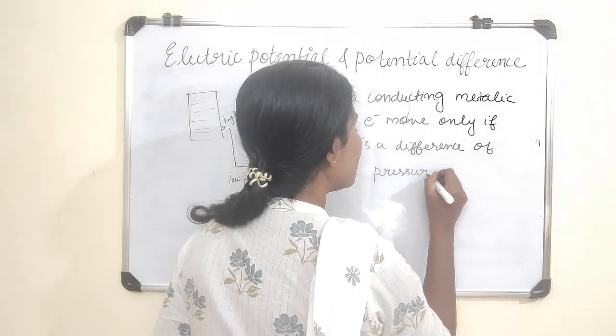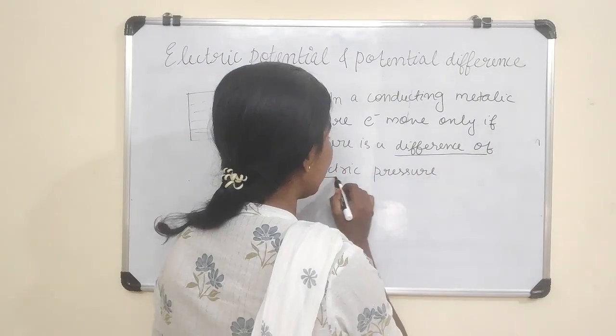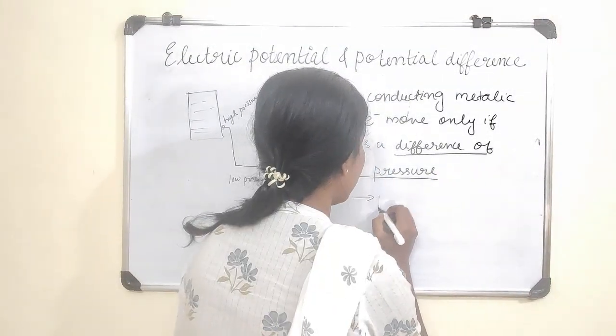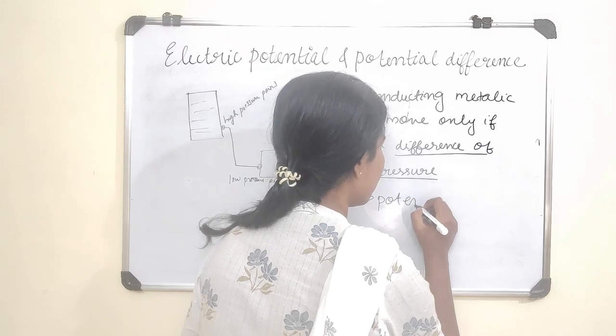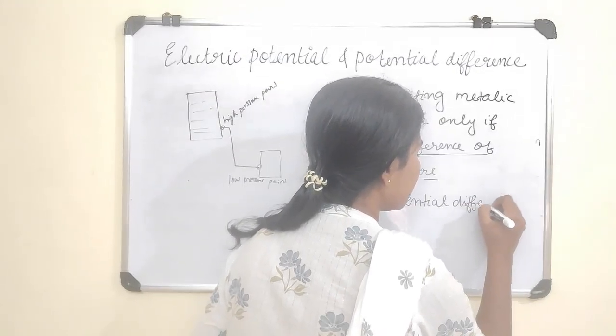Here, the difference of electric pressure is known as what? Potential difference.